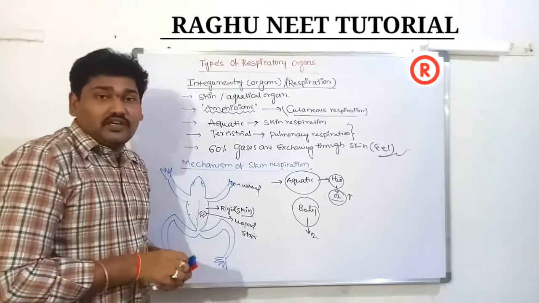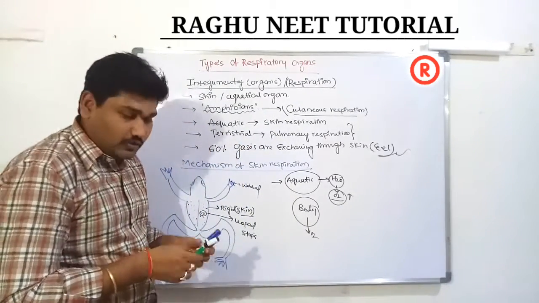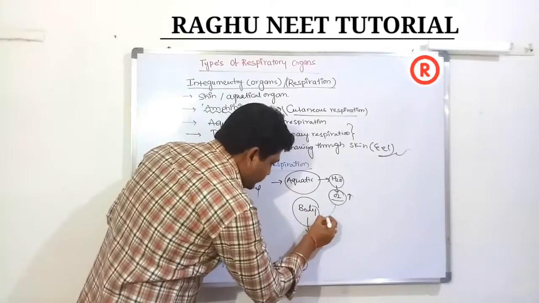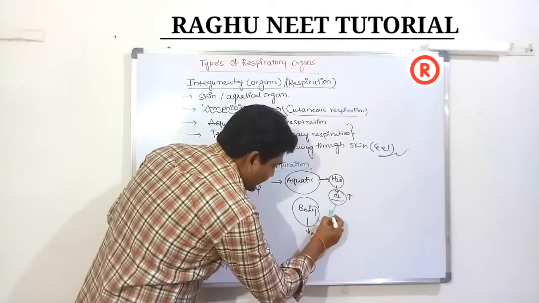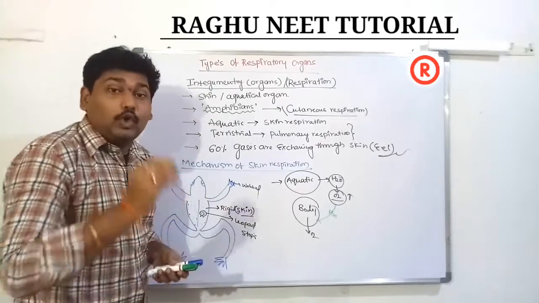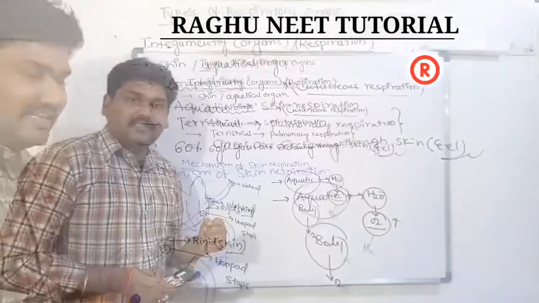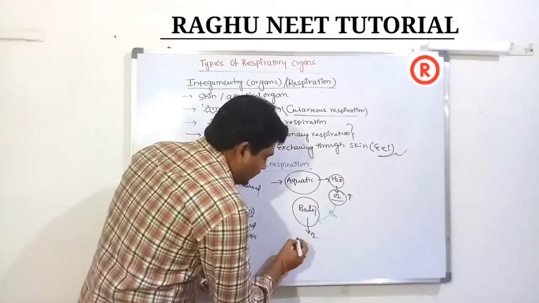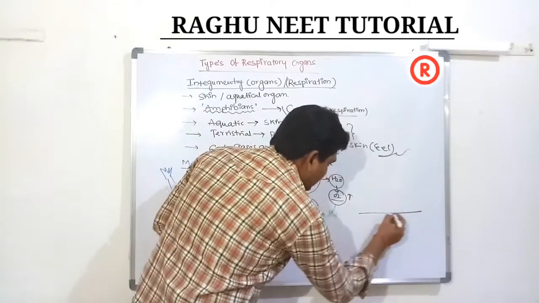Gases are transported from high partial pressure to low partial pressure. So the gases are exchanged from water to the body of the organism through the skin, through the mechanism of respiration. So let's discuss the body.